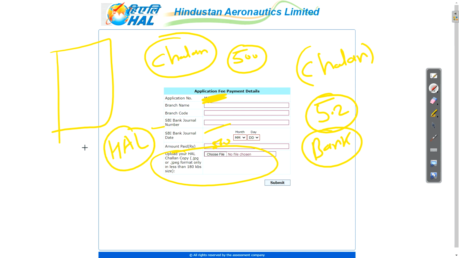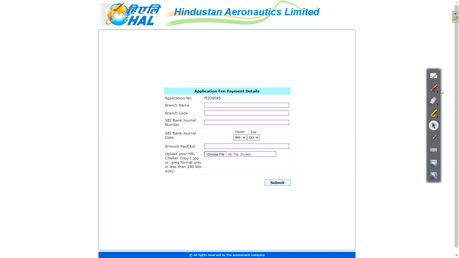Now it is evening, so tomorrow morning you can go to your bank and do the Challan. Actually online payment should be there, but I don't know why they didn't allow that this time. It's okay, just go to the bank and do the Challan. Now if you have any query or doubt, then definitely you can comment down below. All the best.